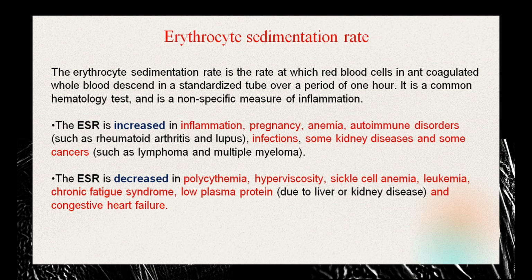So the essence of this question is that ESR is just the rate at which erythrocytes settle down the tube. So in case of ESR being increased, it would be due to, say, inflammation, pregnancy, autoimmune diseases, infections, or even some kidney diseases and cancers. ESR is decreased in case of polycythemia, hyperviscosity, sickle cell anemia, leukemia, chronic fatigue syndrome, in case of low plasma proteins, and congestive heart failure.